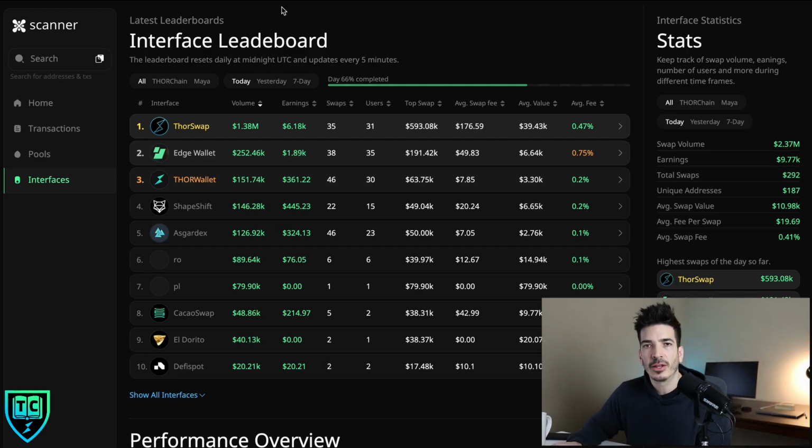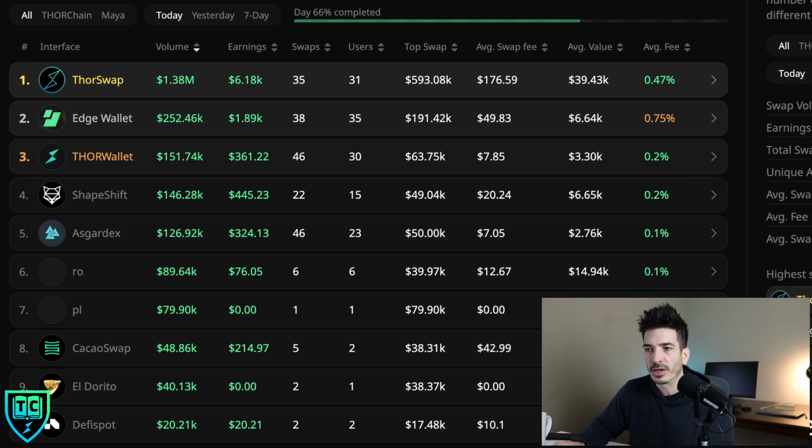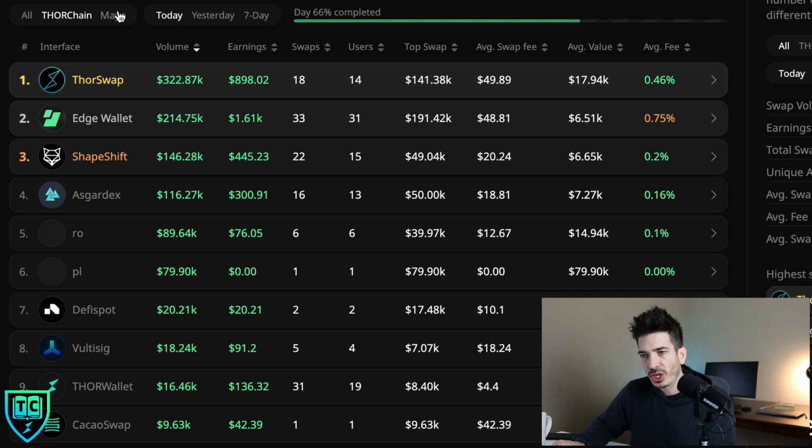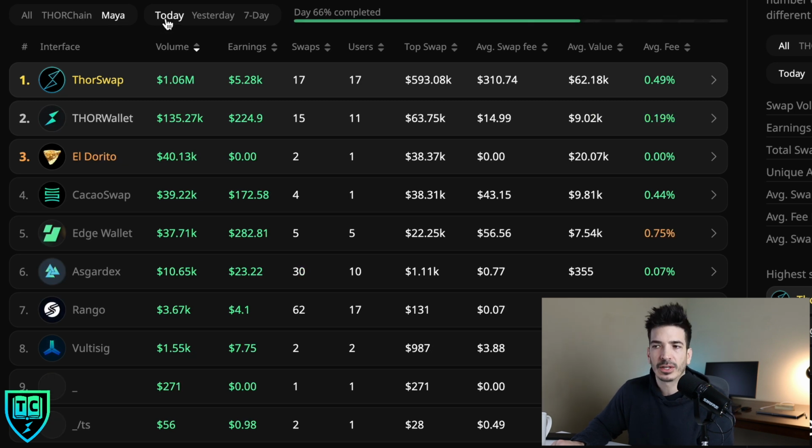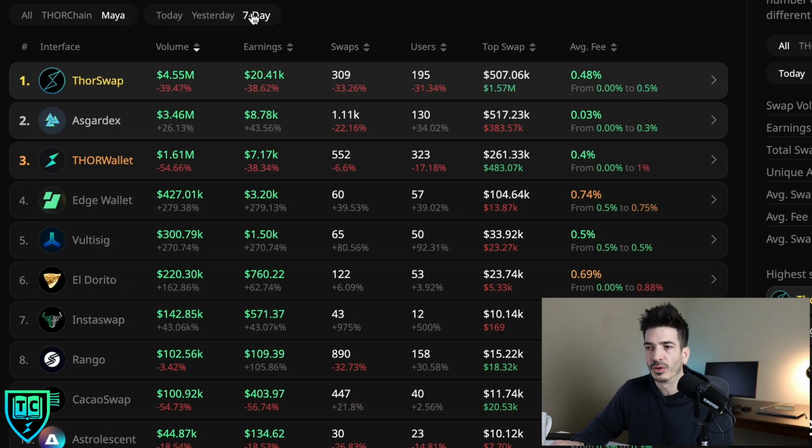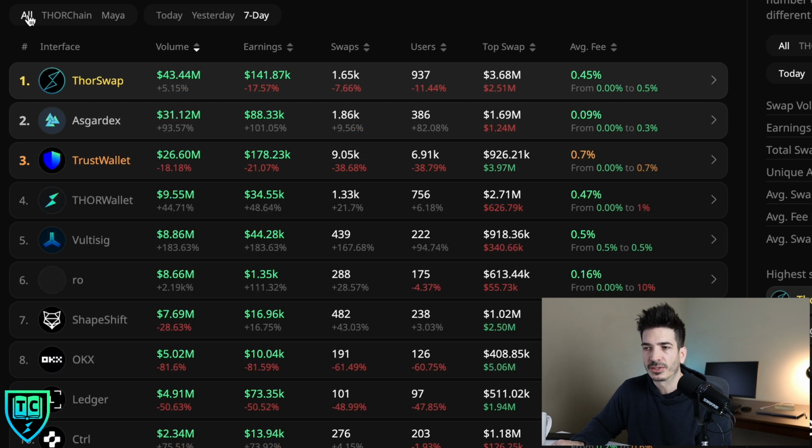If you're interested in the people that have integrated THORChain and Maya Protocol and are sending volume through, they've got this interface leaderboard, which is very cool. So you can split it by THORChain or Maya Protocol, and you can look at today's stats, yesterday's stats, or 7-day, and just really focus on where the volume is coming from.